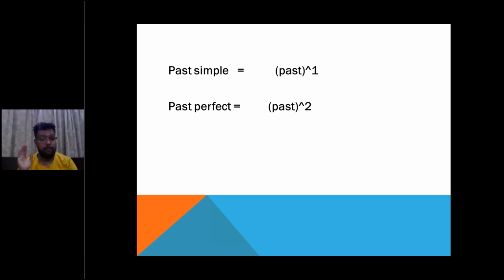So whenever there is only one past incident given, it is the past simple. But whenever there are two past incidents given, which had happened in series of chronology, of timing, then it is the past perfect tense. We will understand this throughout in today's session.